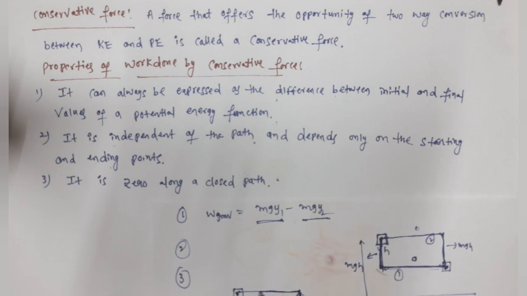So here the work done by gravitational force is minus mgh. What about the work done from here to here? So displacement is this way, but gravitational force always acts downward. So work done by gravity here is 0. Now what about the whole work done in the closed path? So initially from here to here, mgh, here plus 0, and here minus mgh. From here to here,